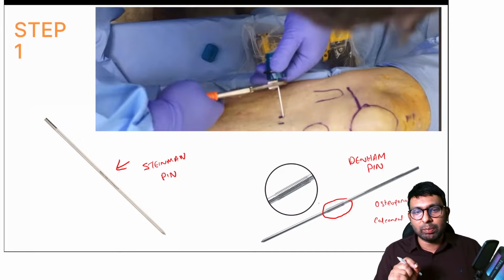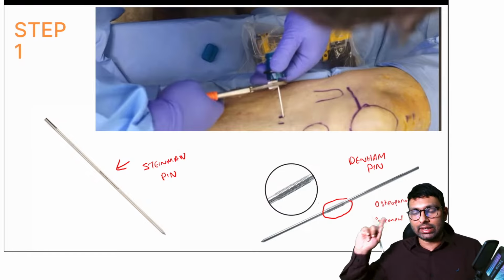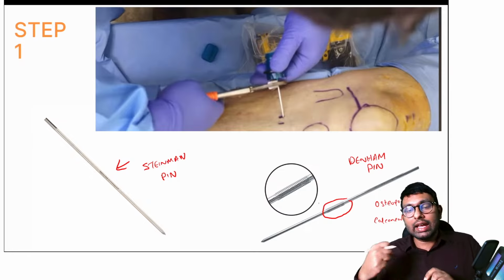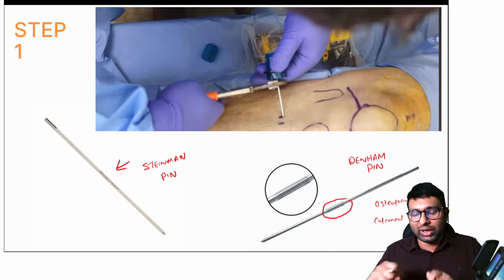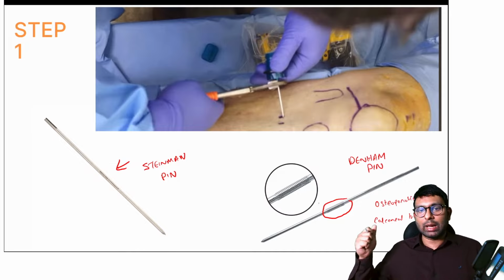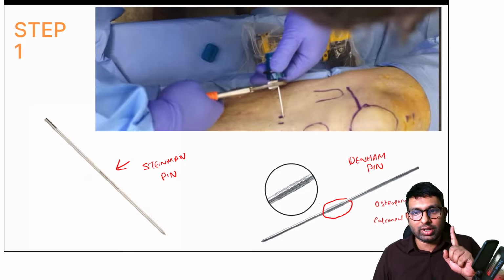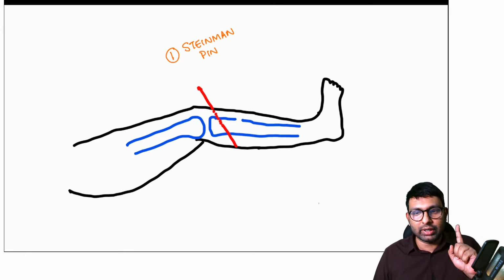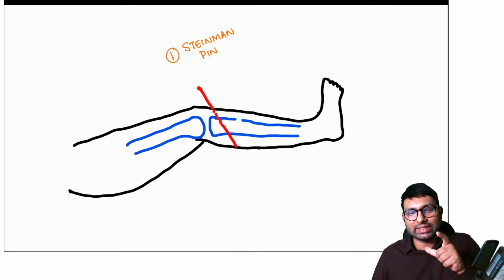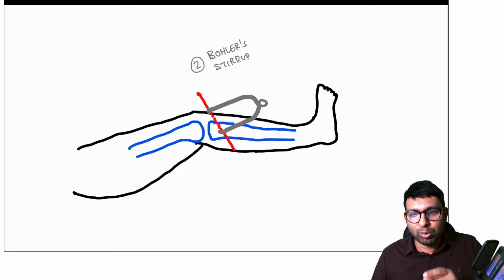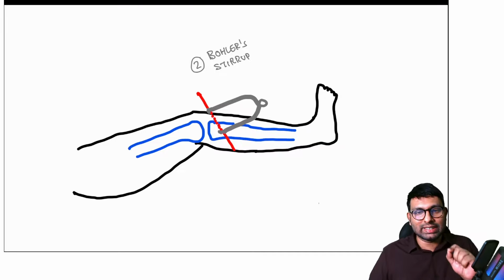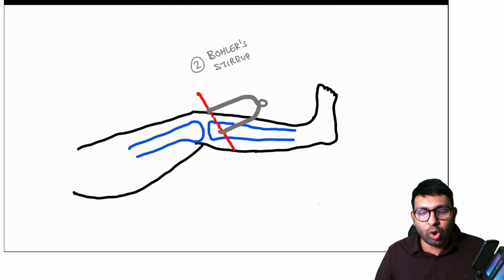What is the advantage of Denham pin? Because these threadings are present, these threadings will hold the bone tightly in an osteoporotic fracture and will not allow for implant failure. So that is when we use Denham pins. Normally, we always use a Steinman pin. So step 1 was to use a Steinman pin. So this is what has happened here. The surgeon has put a pin into the bone. Now you have to hold that pin with some frame. So what is the frame that you will use to hold the pin? That is your Bowler stirrup. So this is a Bowler stirrup. You would have seen this in your clinics, in the orthopedic wards and OPDs. You would have seen a Bowler stirrup being used.